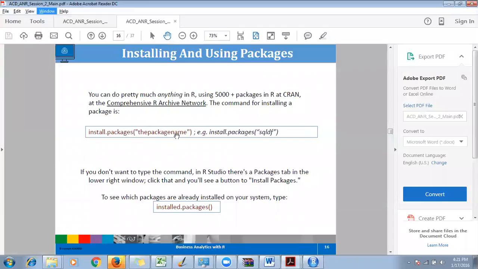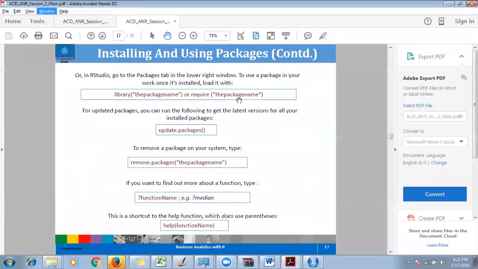So install.packages is to install a package, installed.packages is to list out all the packages that have been installed. And to tell you, there are 5,000 plus open source packages already available on the CRAN site, okay? Everything that you need should be there. 99.9% of the time it should be there. Hardly any time you need to write something from scratch.